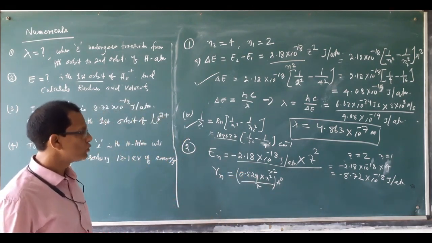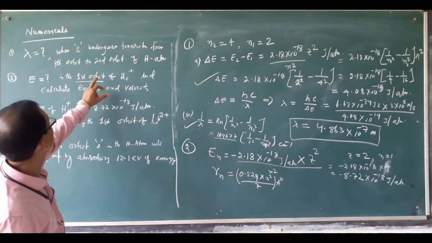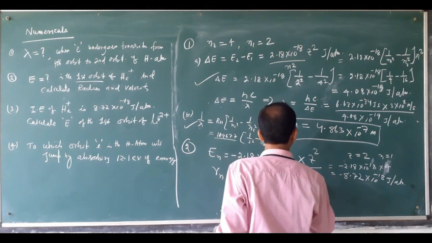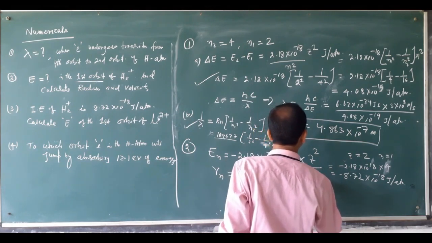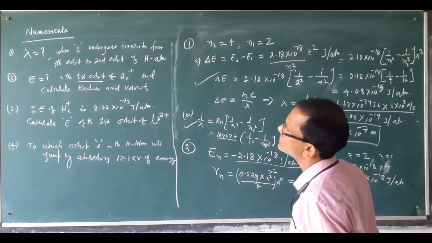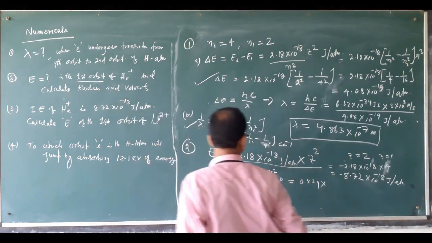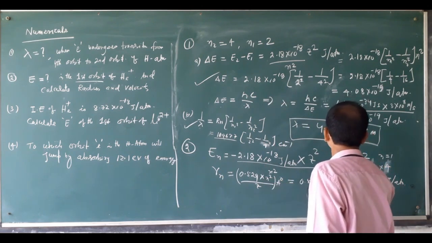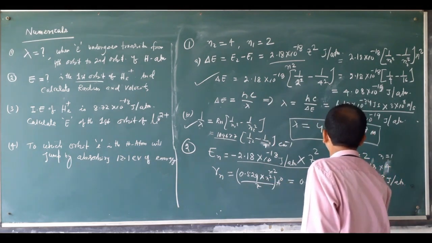So as it is for helium, we put in the value: 0.529 into, as the question already gives, first orbit, which means 1 square.